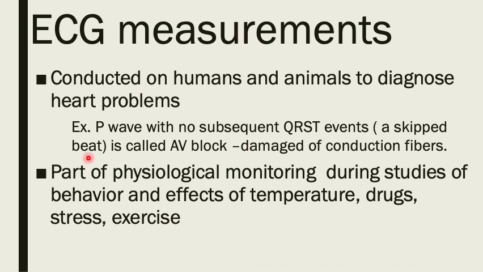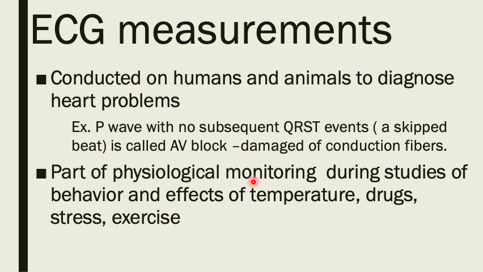More importantly, checking the ECG of a person or an animal is part of physiological monitoring during studies of behavior. For example, when we are checking on a certain behavior of an animal, if it is being associated with this type of food or this type of stimulus.